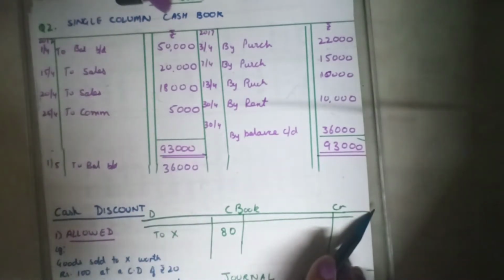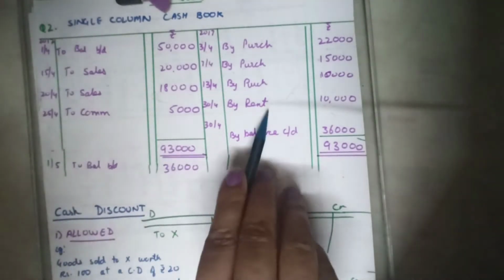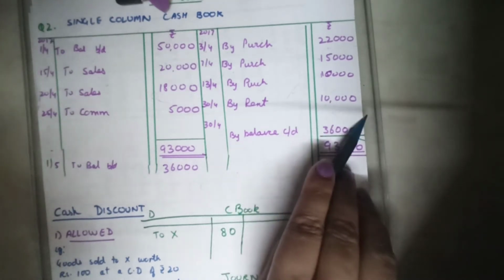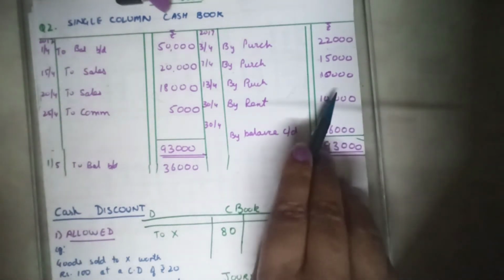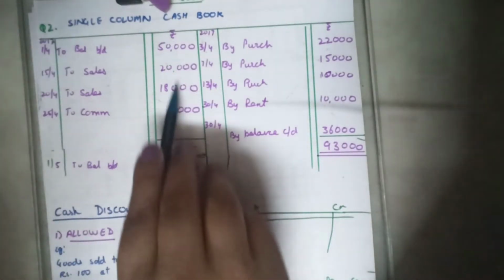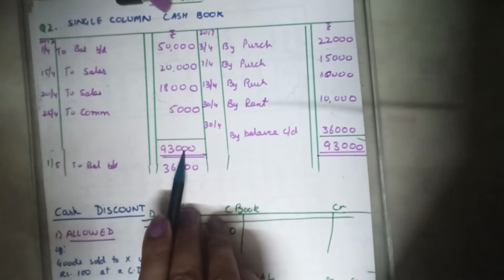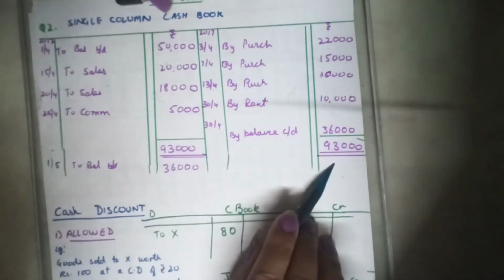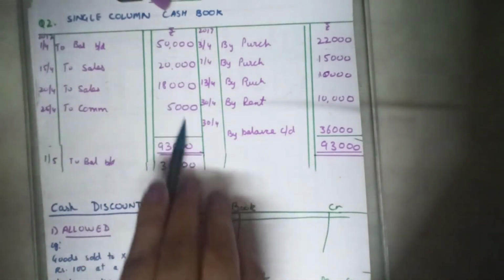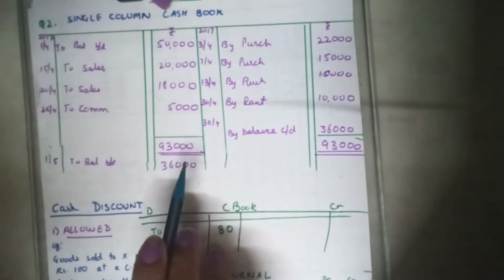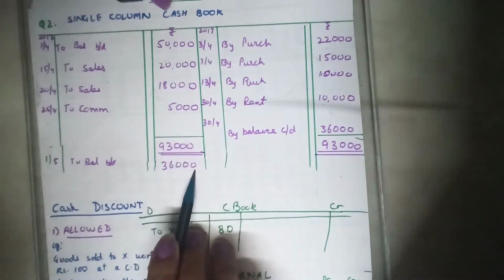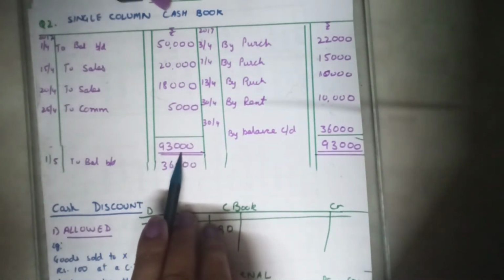And entry dated 30th April, paid rent. Payments go on the credit side, paid rent rupees 10,000 on the credit side, and we make the total. The total of the debit side is always done first. The total of the debit side of the cash book will always be more than the credit side. Cash book, I told you, has a debit balance, means the debit side always has a larger total than the credit side. We make the total of the debit side, which comes to 93,000.